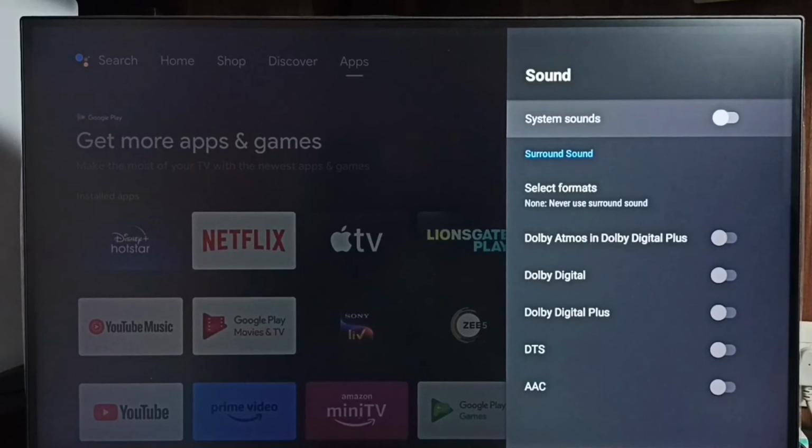Please check it. If you want to enable it again, go to settings, then device preferences, sounds, then we can enable it here. See. Okay, so please check it.